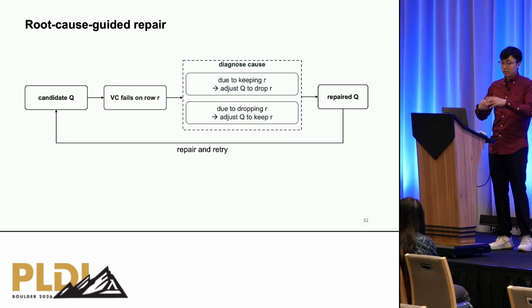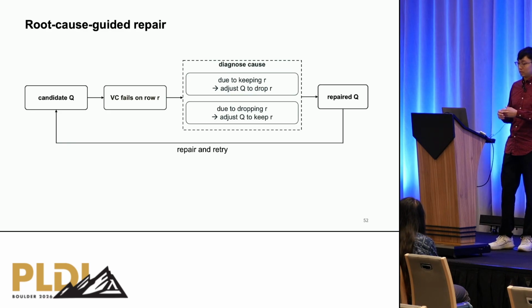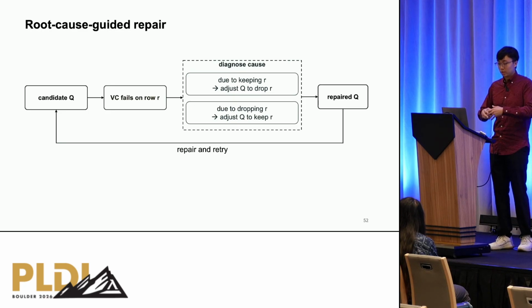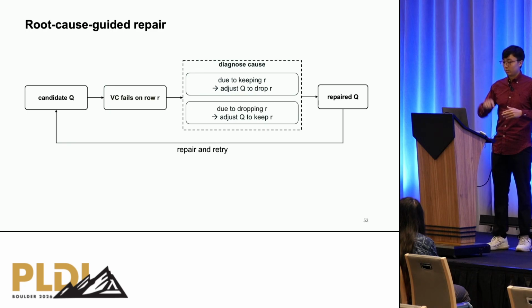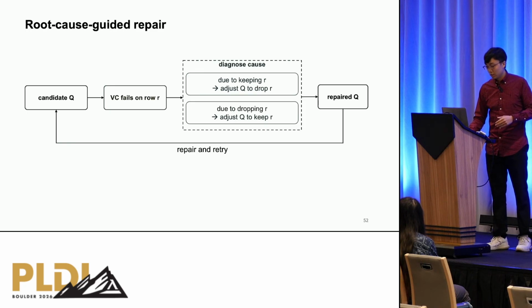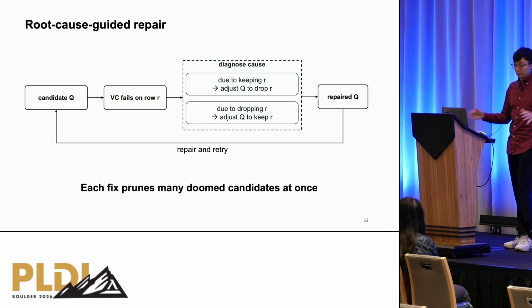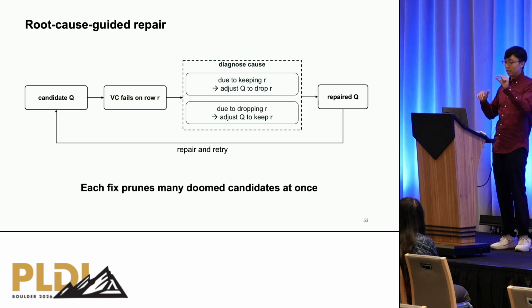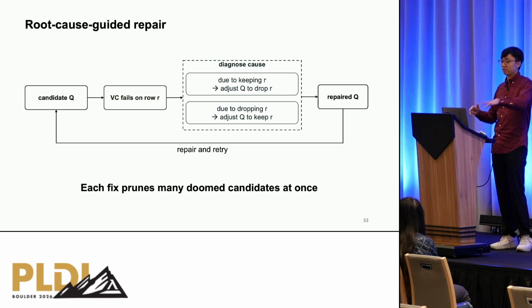If it failed because of keeping R, then we adjust Q to drop that row. If it failed because it dropped the row, then we adjust Q to keep it. And then after we obtain the repaired Q in this way, we feed it back into the loop. Importantly, such steps not only drop that particular candidate Q, but also eliminate all candidates involving those offending atoms.